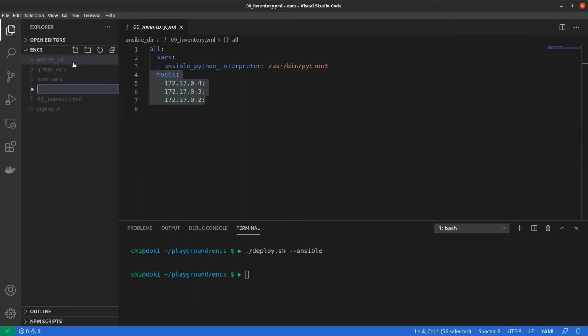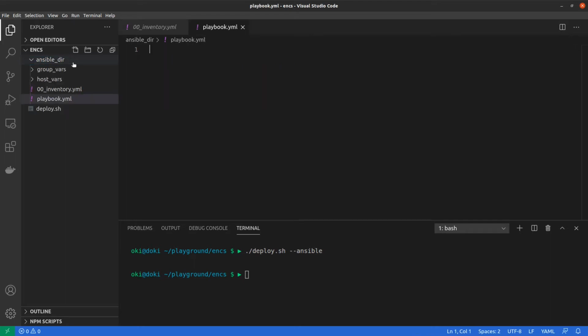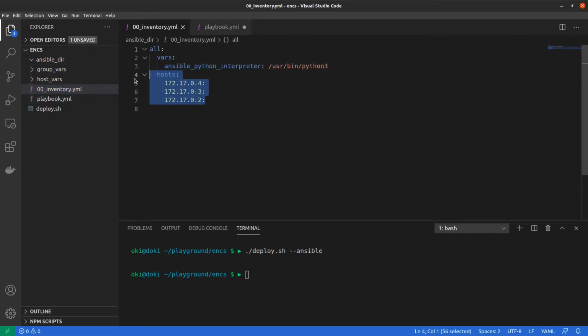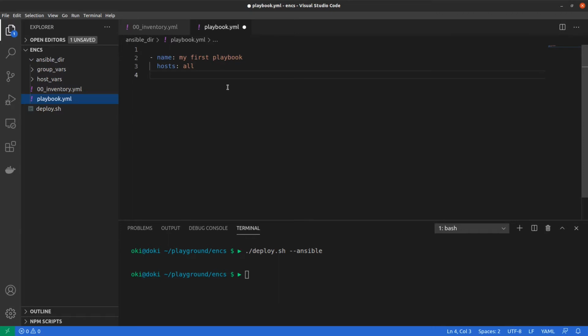To start, I must create a playbook file, for example playbook.yml, and I specify the name of this playbook. This is my first playbook, for example, and I specify the target servers. In my case, I want to use all target servers, and to do it, I specify all, because all these 3 servers are in the all group.